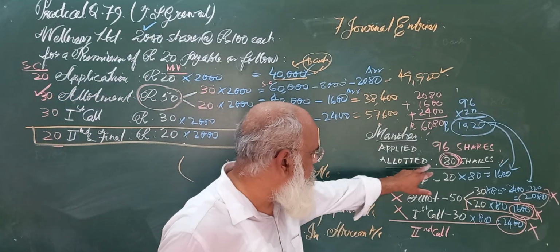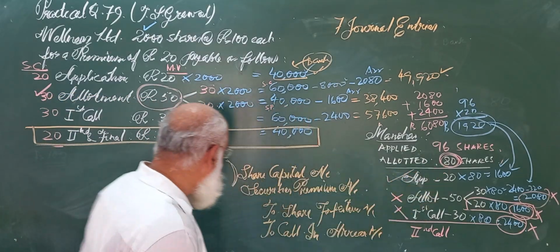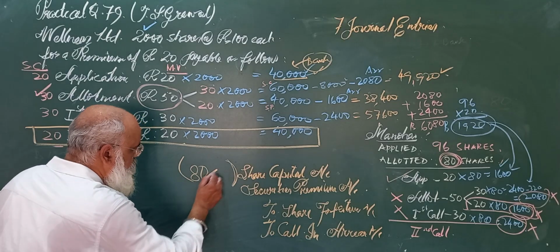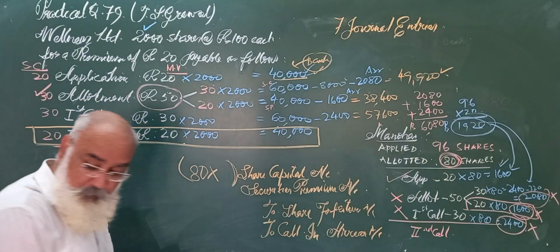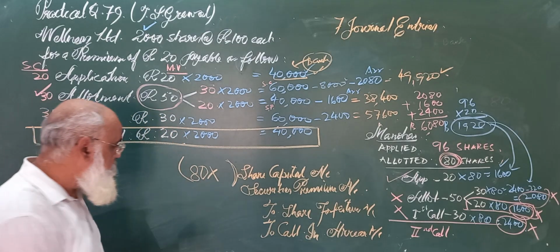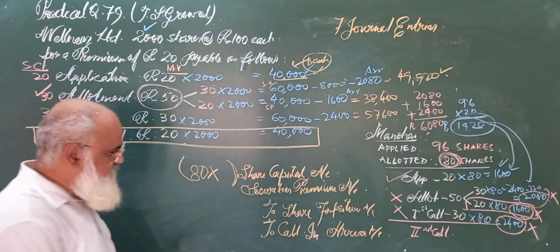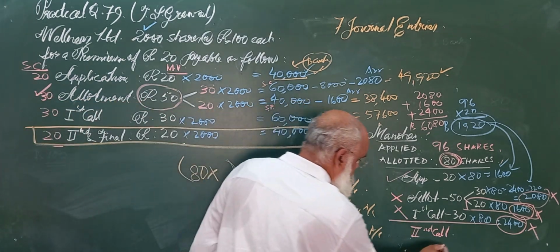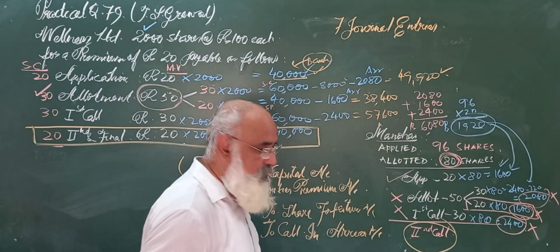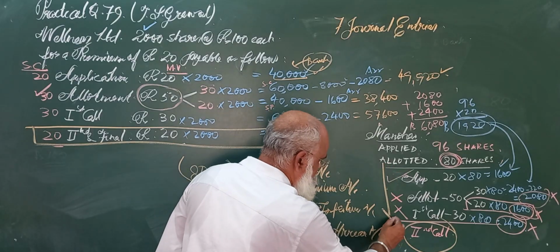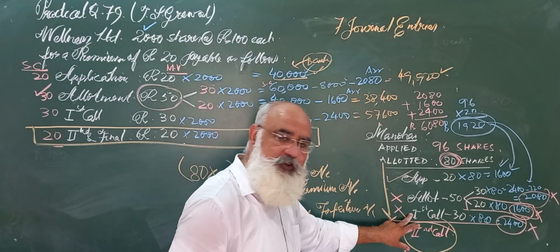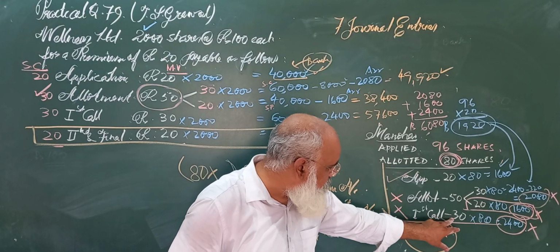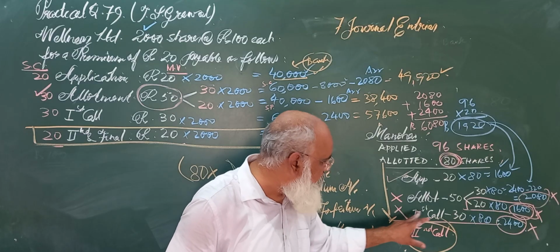Now Mr. Manohar had applied for 80 shares. So we are going to cancel 80 of his shares. Now this is the most dangerous place, the most dangerous information. Because second call has not been made and the shares were forfeited after first call only. So what was the total share capital up till first call?